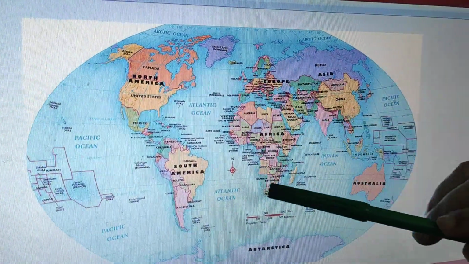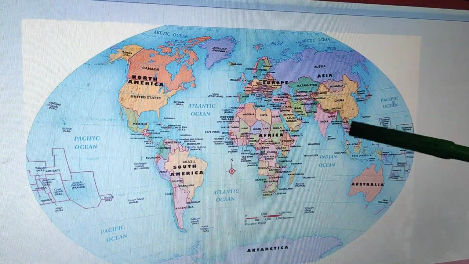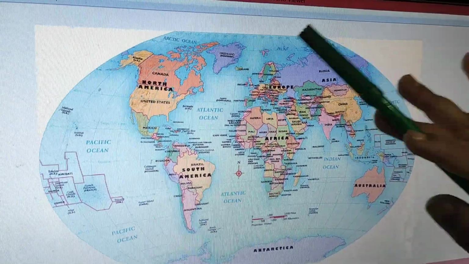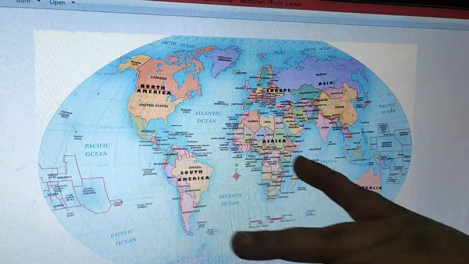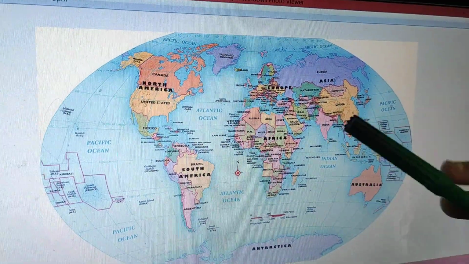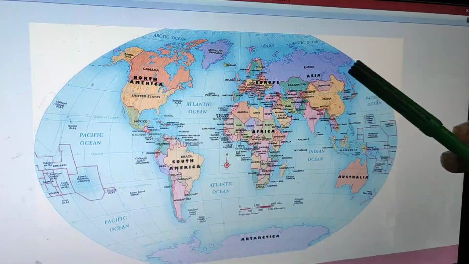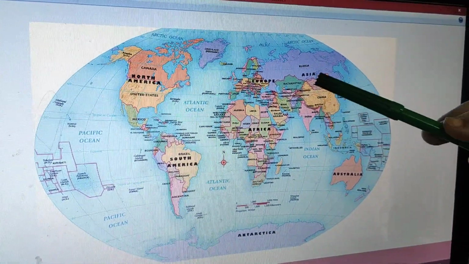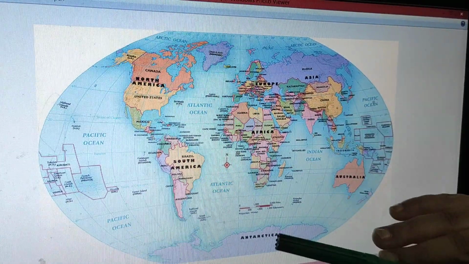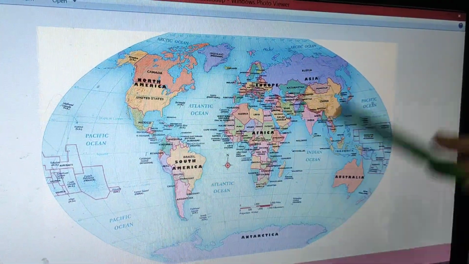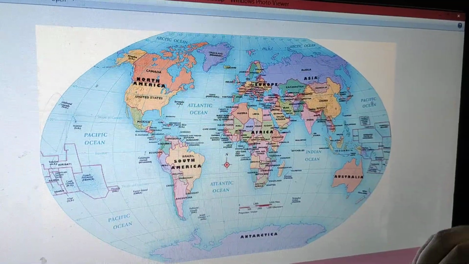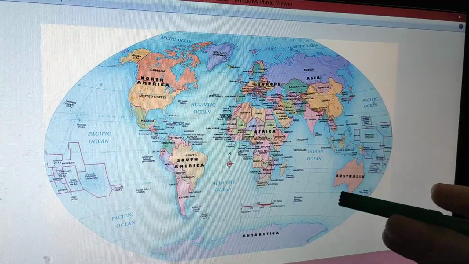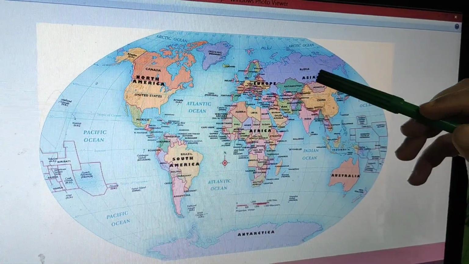The whole part is Asia, and it covers almost 1/3 of the total earth surface. And Asia also has the largest population. That means the population of Asia is larger than other continents. In your book, about 60% of the world's population live in Asia.